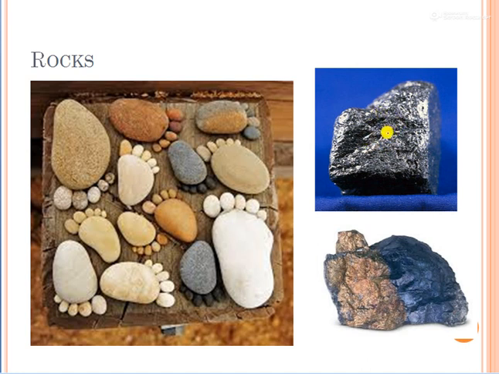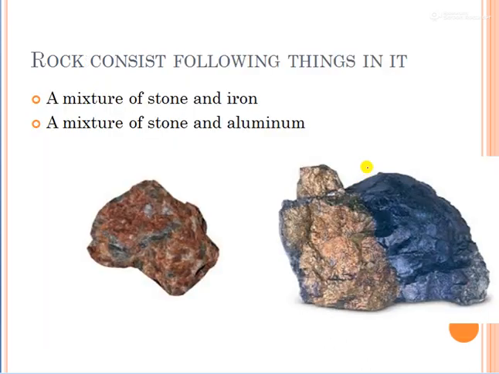You can see their surface is very rough. This surface is also very rough. You can see this rock is shiny too. It is shining somewhat, which means some other thing is also present in it. So we try to find out what things are present inside this rock. When scientists separated these rocks, they found new materials. Let us see what they are.